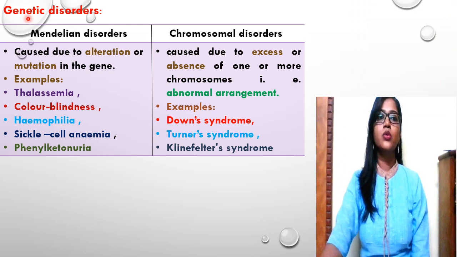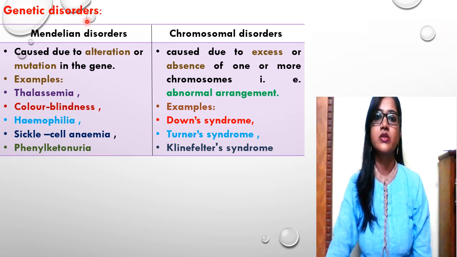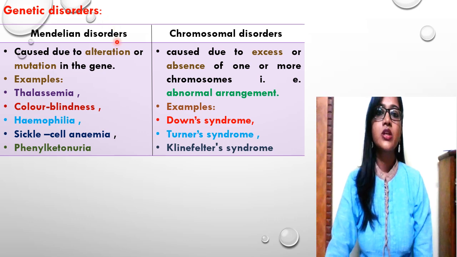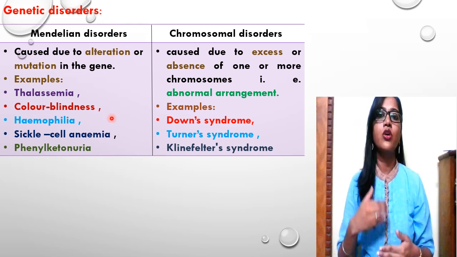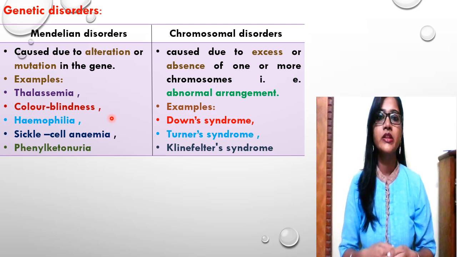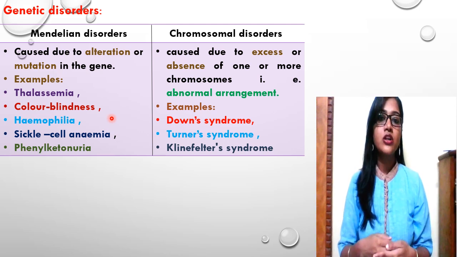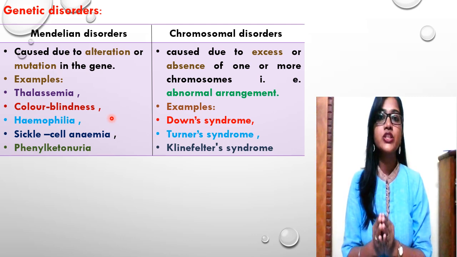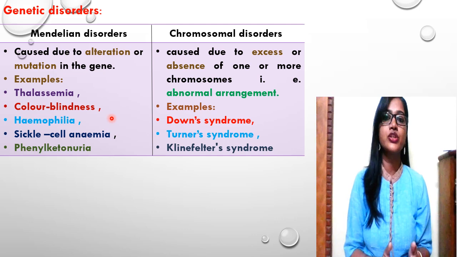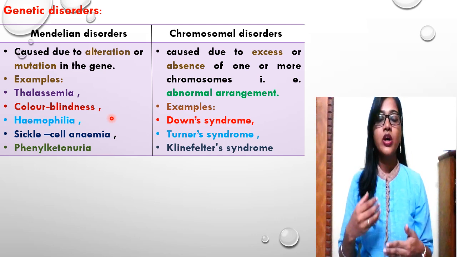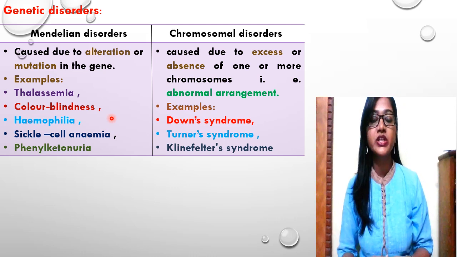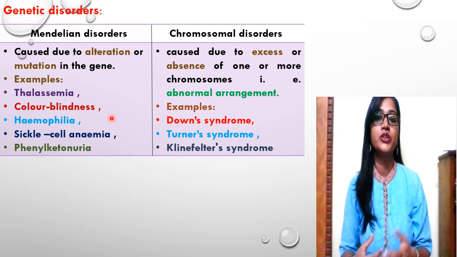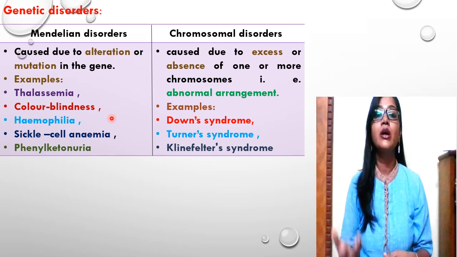In this slide, we are going to discuss the genetic disorders. So what are genetic disorders? A genetic disorder is a health problem caused by one or more abnormalities in the genome. It can be caused by a mutation in a single gene. That is, if a single gene is getting mutated, then that condition is known as monogenic. Or if multiple genes get affected, or are getting mutated, then that condition is known as polygenic. Or by chromosomal abnormality.